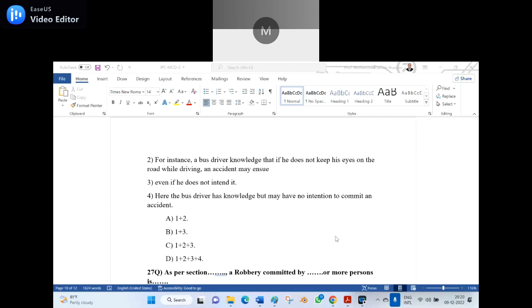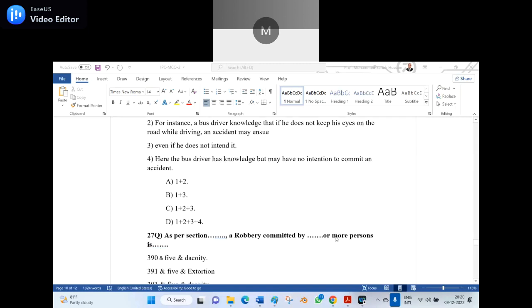But what is an accident? A wrong calculation is an accident. A wrong decision is an accident. A wrong act done is an accident. Is it clear?